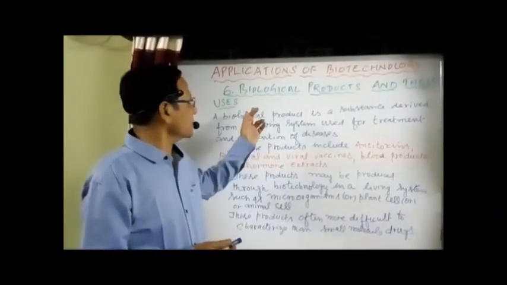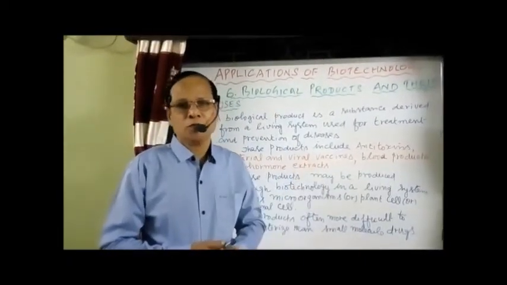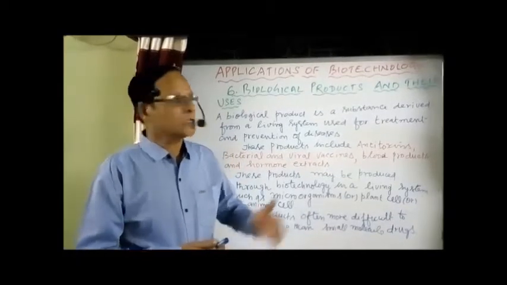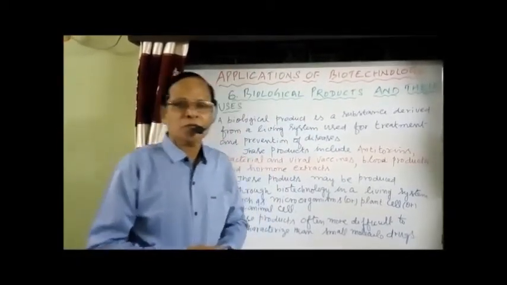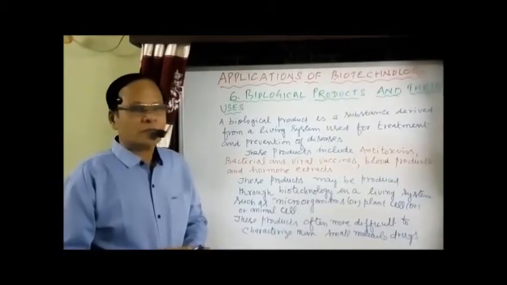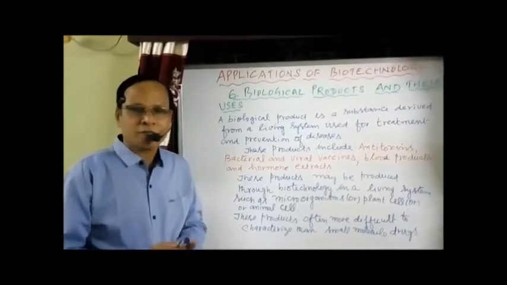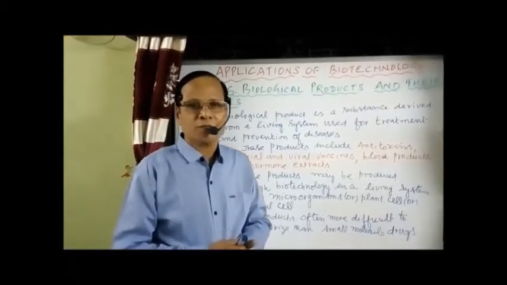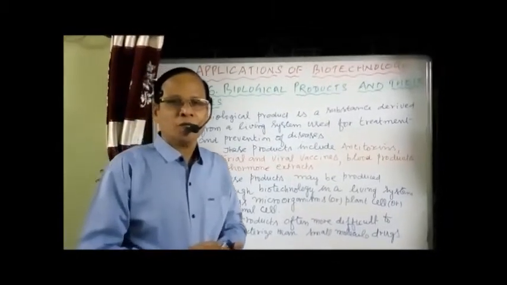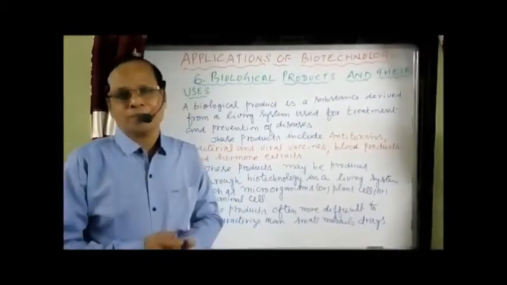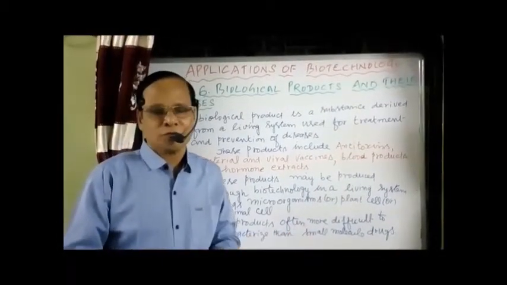Now the sixth application, that is, what are the biological products produced through this technology? What are the uses of these biological products? So what do you mean by a biological product? Any substance that is derived from a living system is called a biological product. What is its use? It is used for the treatment of disease and to prevent the disease. That's its main use.